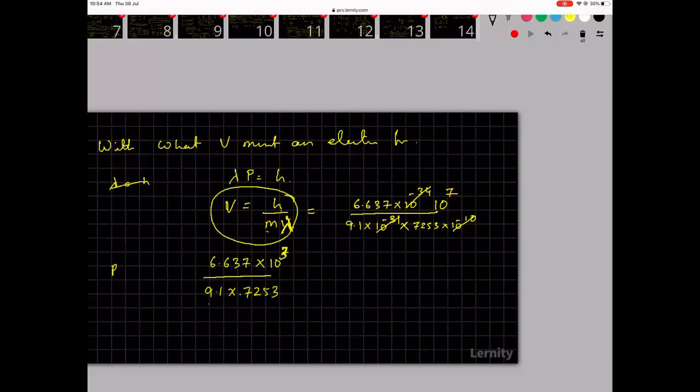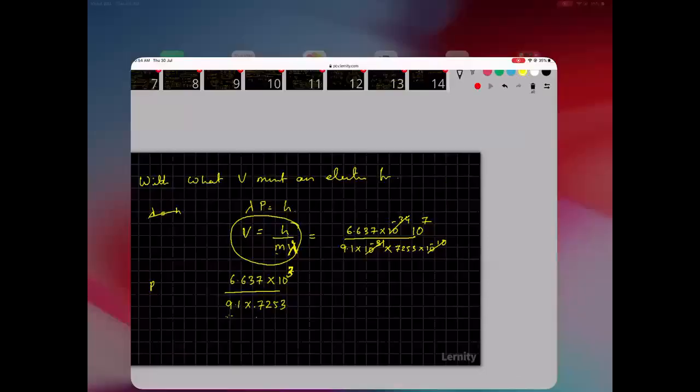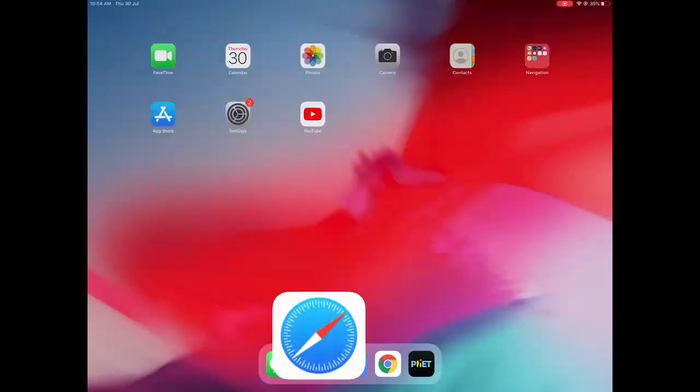9 into 7 is close to 6.3. So it is very close to 1, but 10 power 3. Let me look at the options.